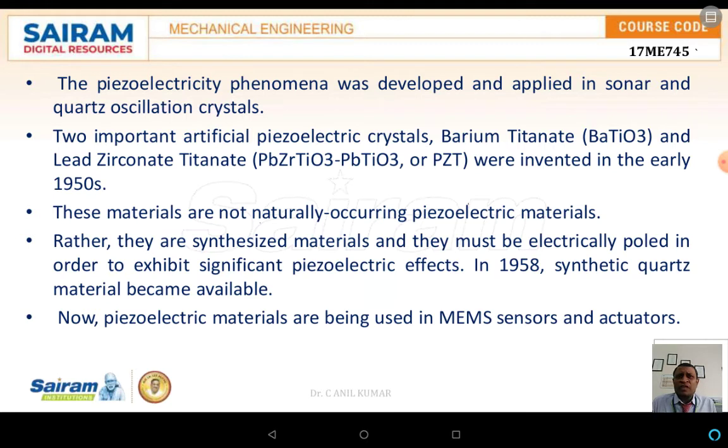Along with this, there are also some naturally available piezoelectric materials, which is quartz. These synthesized materials are not naturally occurring piezo materials, rather they must be electrically poled in order to exhibit the significant polarization effect, or piezoelectric effect.